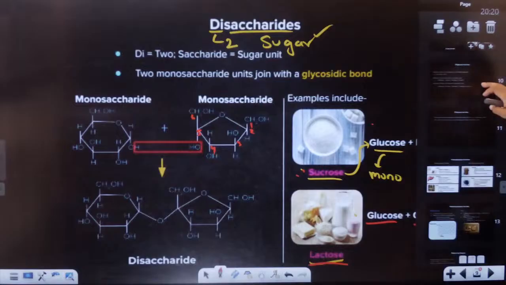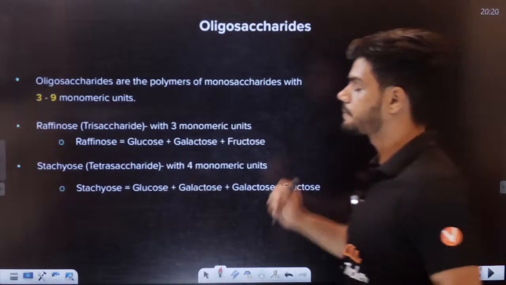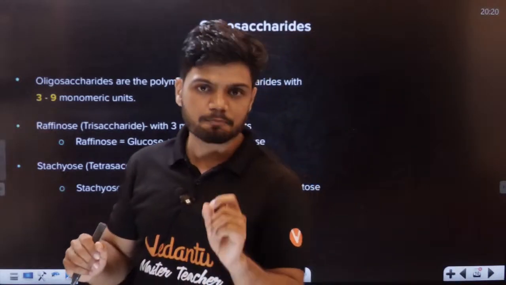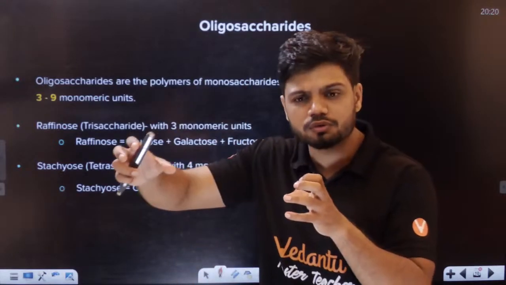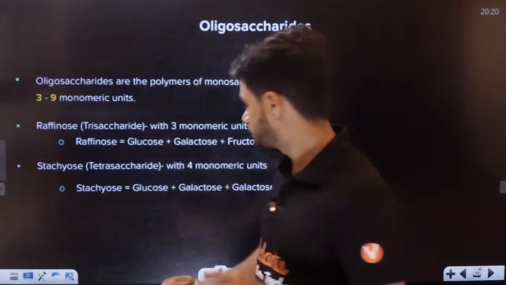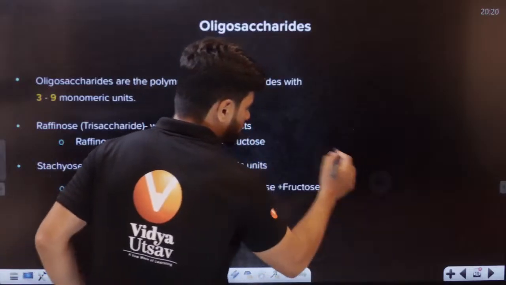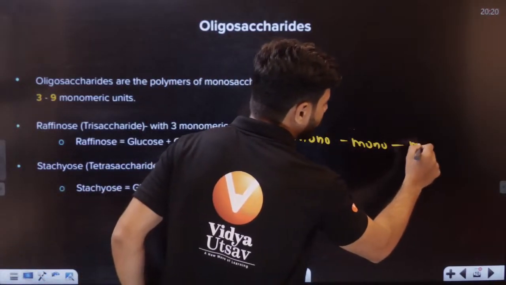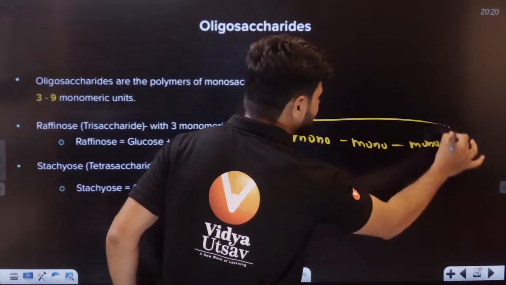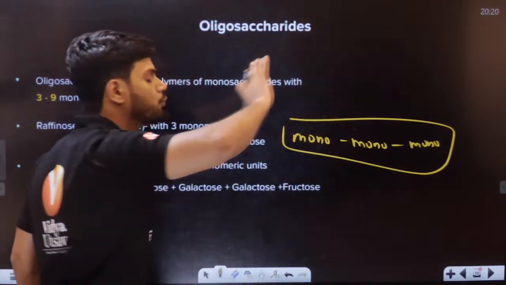Now students, what is an oligosaccharide? Oligosaccharides are a type of polymer, but they have around 3 to 9 monomers. Similarly they can have 3, or up to 9.